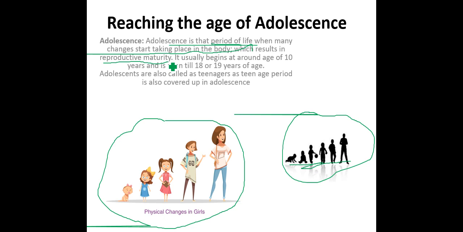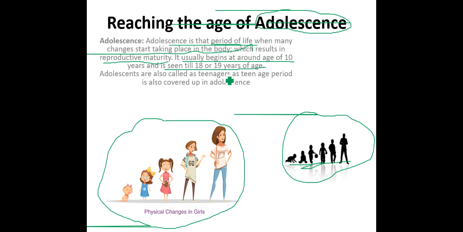That is adolescence. It usually begins around the age of 10 years, and it continues till 18 or 19 years of age. That means when we talk about adolescents, the considerable age is from 10 until 19.